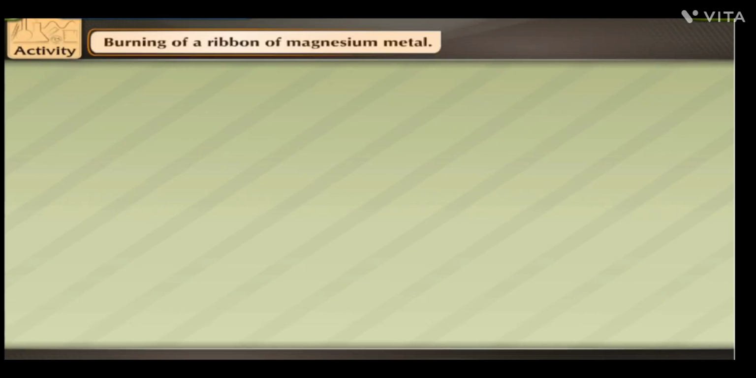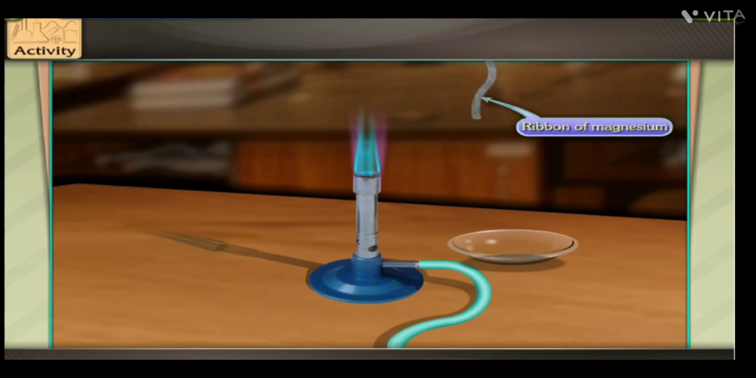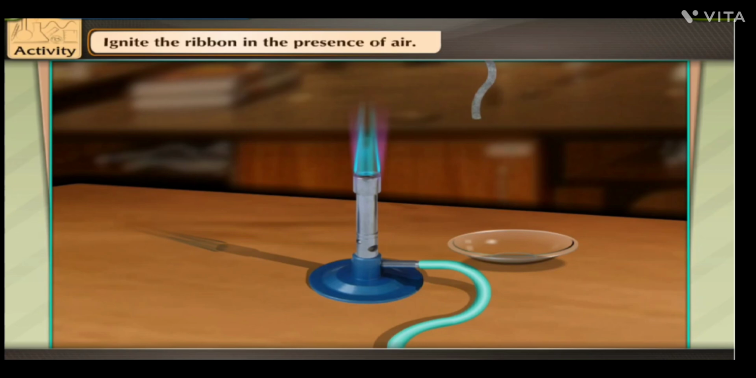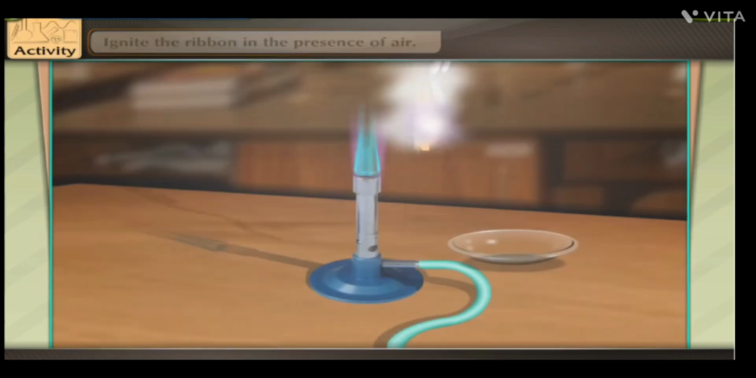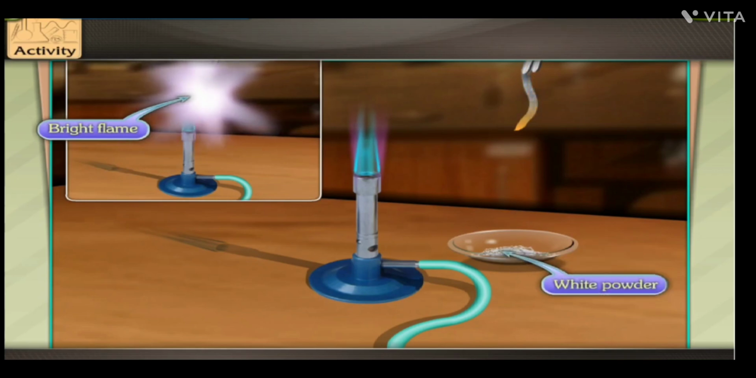Activity: burning of a ribbon of magnesium metal. Take a ribbon of magnesium metal. Let us ignite the ribbon in the presence of air. The magnesium ribbon burns with a bright flame and a white powder is formed. This white powder is a new substance called magnesium oxide.